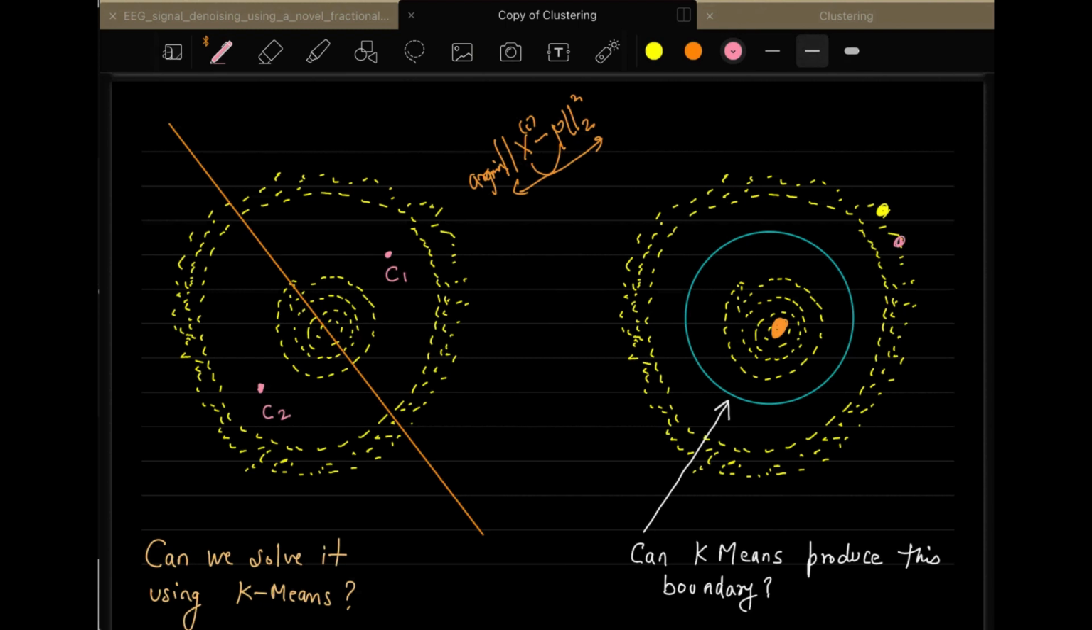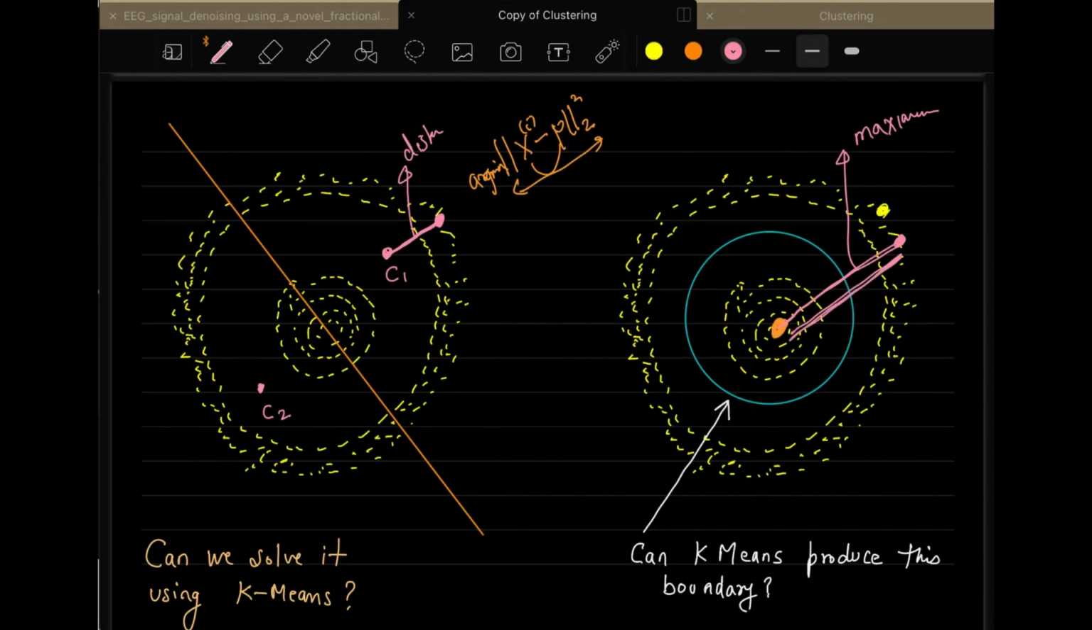Let us say this data point, but here if you draw the line between these two, it is maximum distance. It is not a minimum distance. Whereas in this case, if you take that similar data point here, the distance is minimum. You can see here we have this centroid C1 and this distance is minimum, whereas in this case it is maximum.